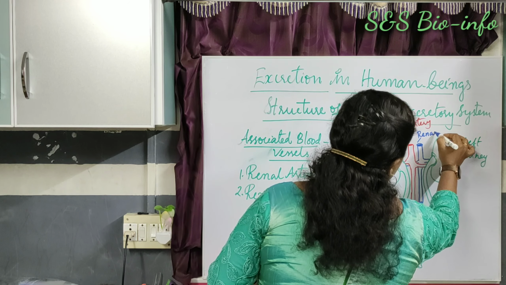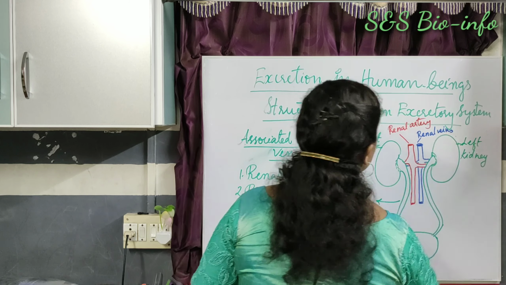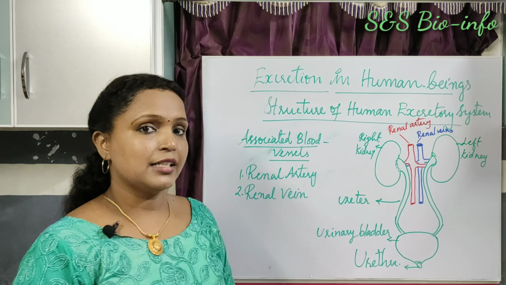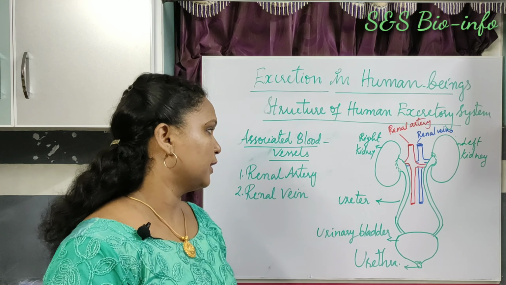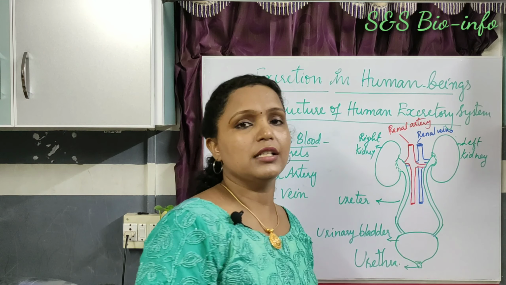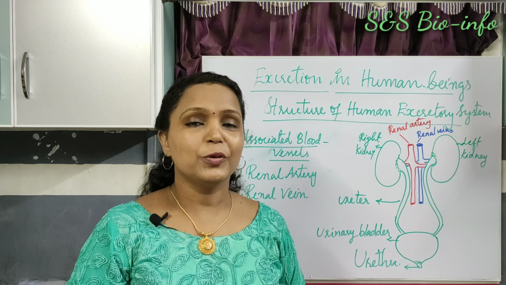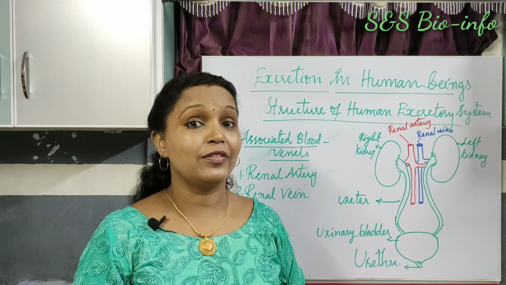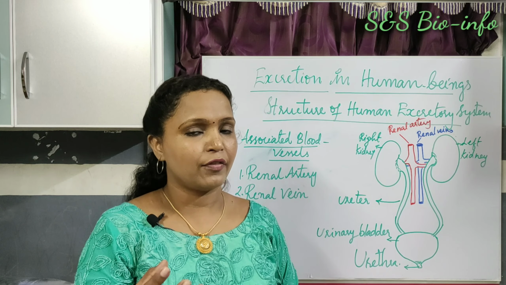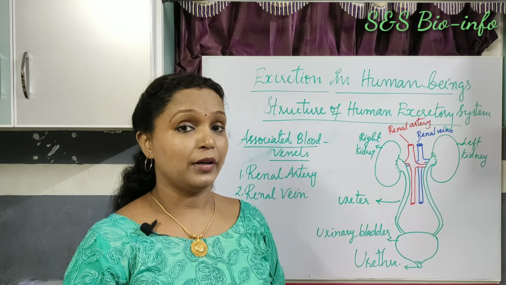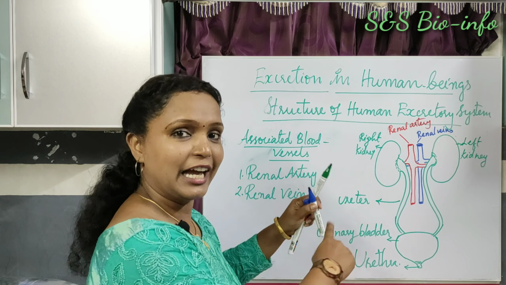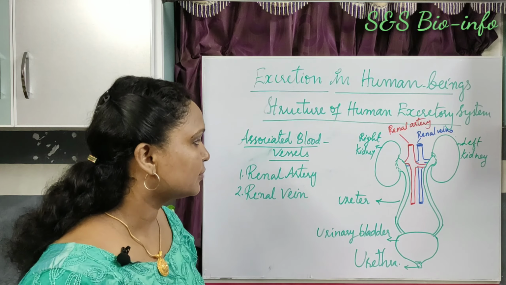Renal vein. Here, let's understand the function of each part. The human kidneys are the primary excretory organs where the urine is produced with the help of filtration units called nephrons. I will come to the topic nephron after explaining about the structure.